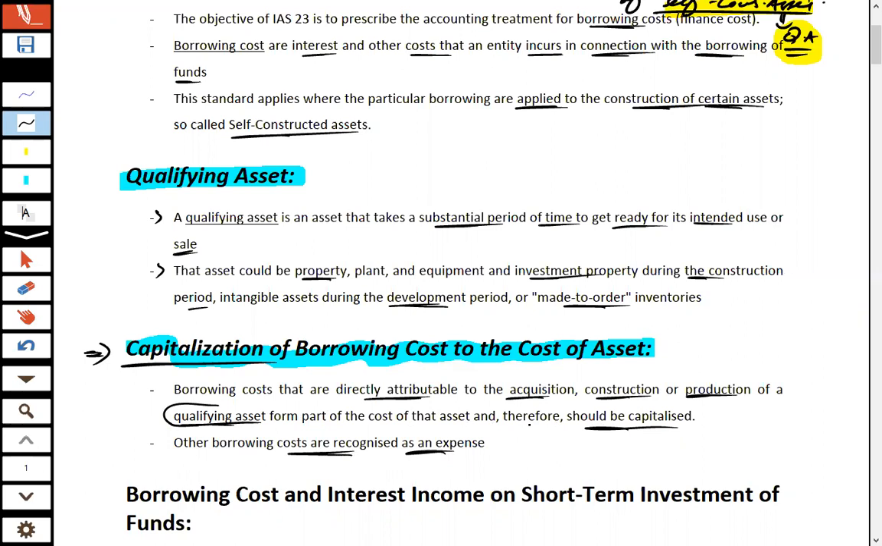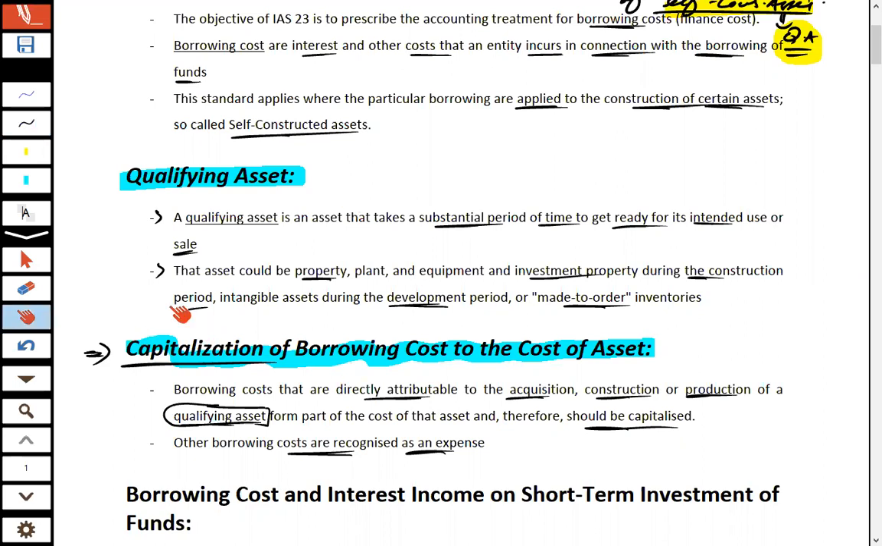Any other borrowing cost which is not pertaining to the construction of the specific asset, which is not pertaining to the qualifying asset, that type of borrowing cost should be expensed out. But the borrowing cost which is incurred for the construction of a qualifying asset, that type of cost should be included in the cost of the asset.